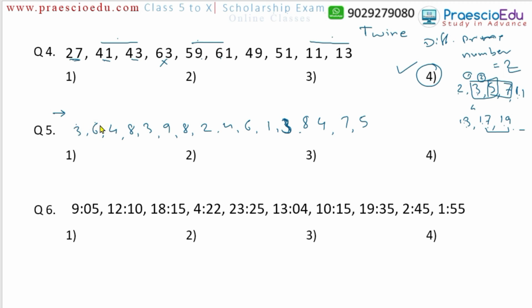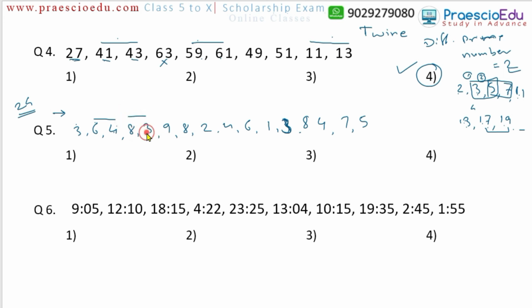What is the pair we are searching? The pair means two sequentially adjacent numbers whose product is 24. Okay, means multiplication is 24. Now 6 4s are 24. Yes, this is the one. Then 4 8s are 32, which is not. Then 8 3s are 24.